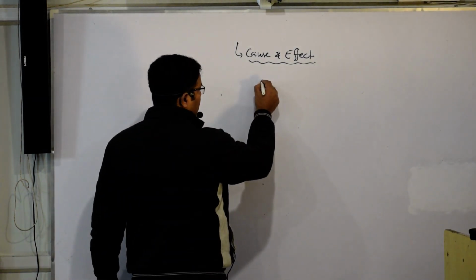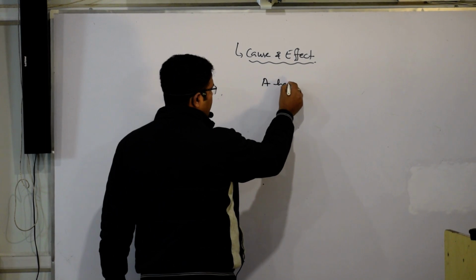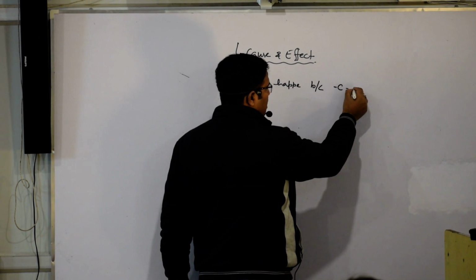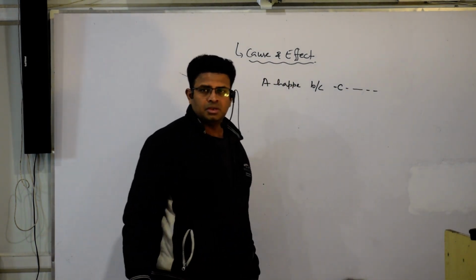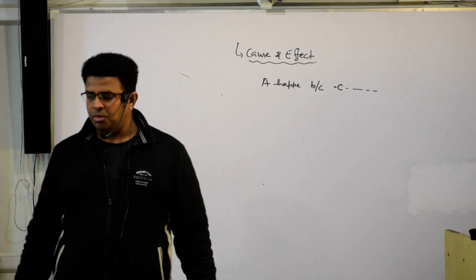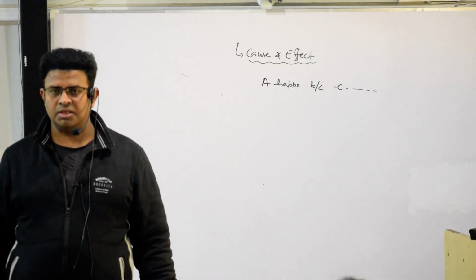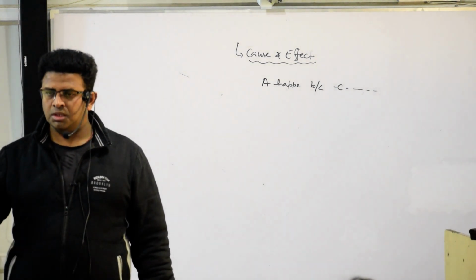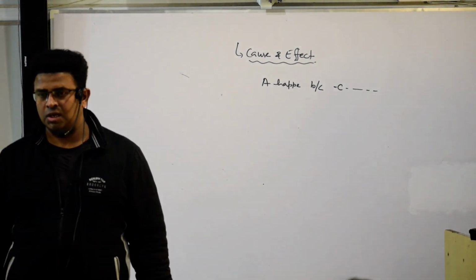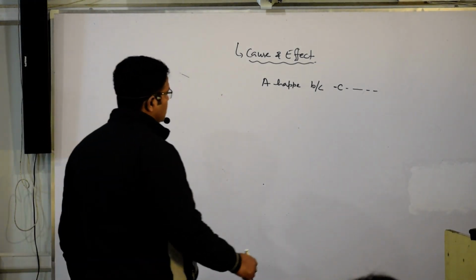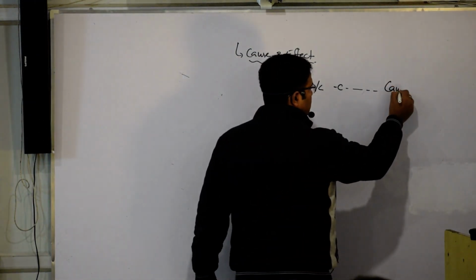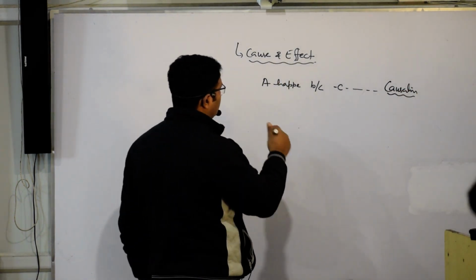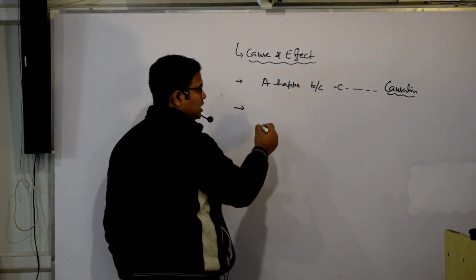If I said that A happens because C has been done like this, yes or not? A happens because C has happened like this. Cyclone has come because this factor was there, yes or not? So because means I said what? Causation. But sometimes our mind starts playing something else in one place.